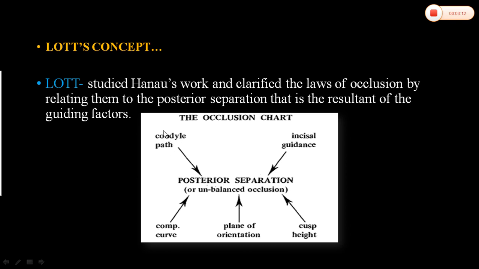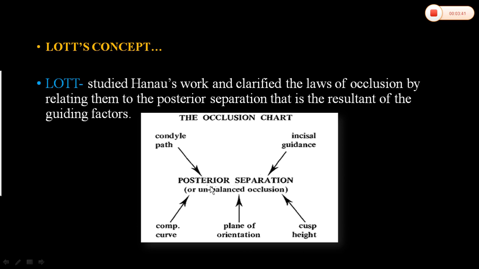If the condylar path is steep, it suppresses the posterior teeth and leads to unbalanced occlusion. And the steeper the incisal guidance, the more it causes posterior teeth suppression and leads to unbalanced occlusion.